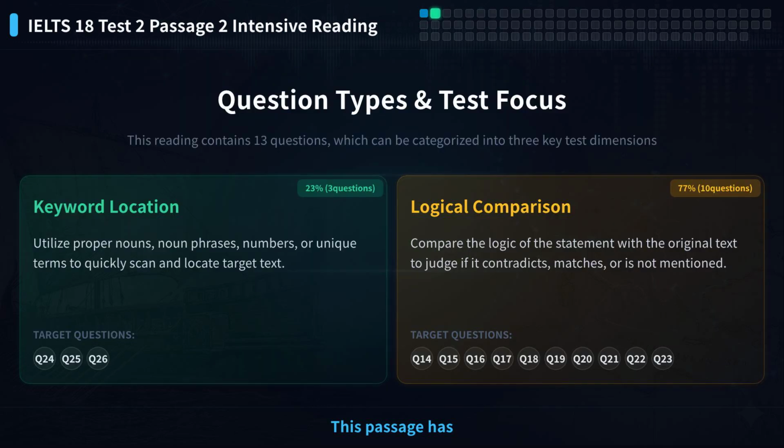This passage has 13 questions in 3 types: multiple choice, yes/no/not given, and summary completion. These questions fall into 2 categories: keyword location and logical comparison. Knowing the question types helps us use different strategies for each type, making our work more efficient.